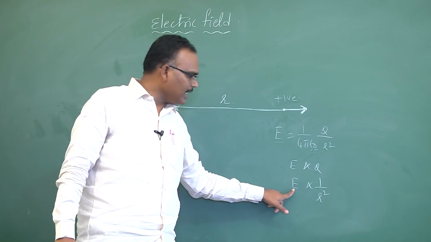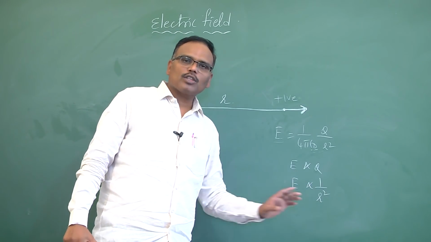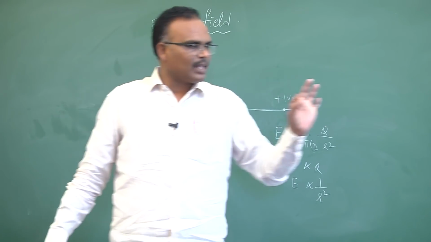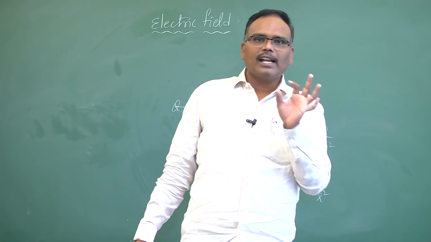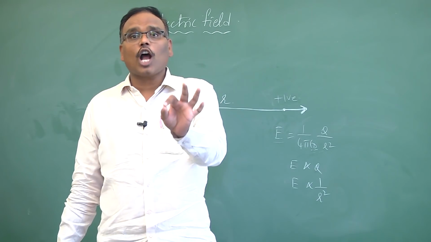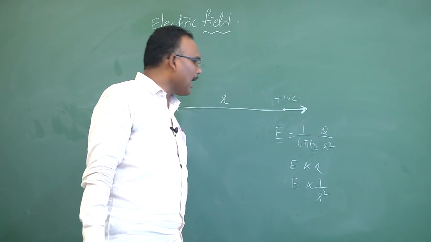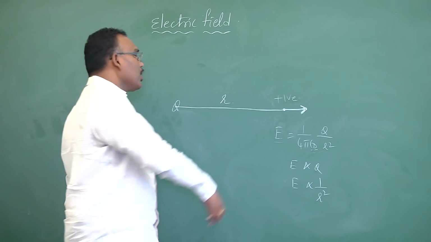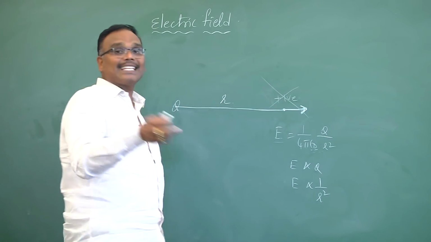Third is that it is inversely proportional to the square of the distance. If you move away from the charge, the electric field strength decreases sharply. But the electric field at this point does not depend on the test charge.